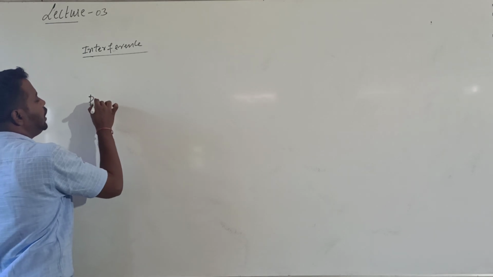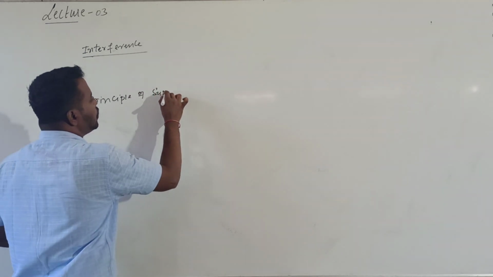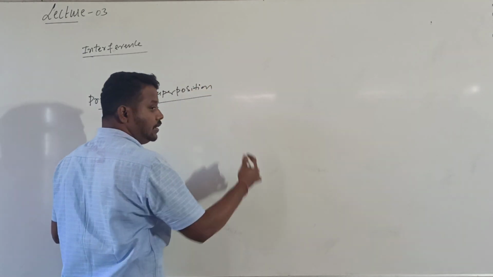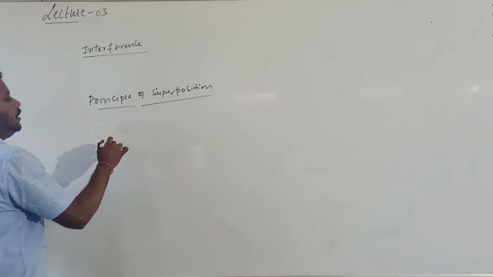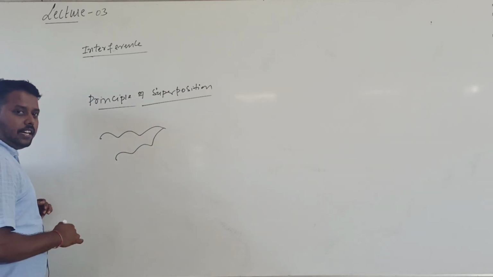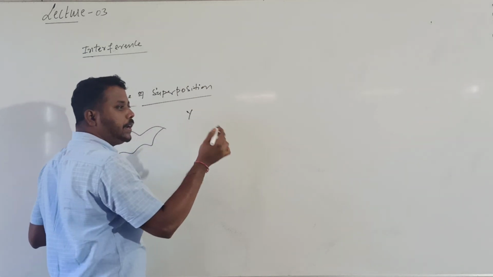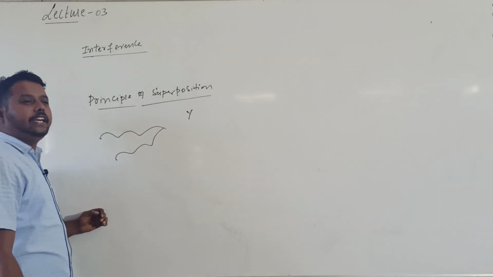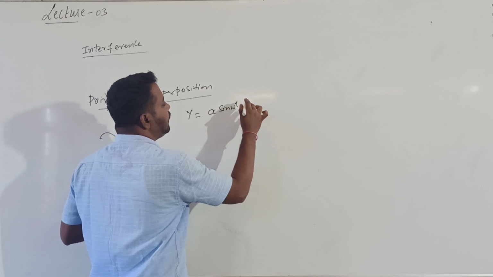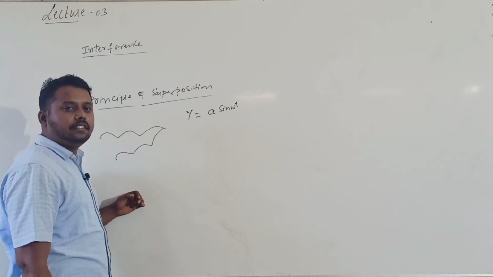Before interference, let me tell you the principle of superposition. What is the principle of superposition? You know this, I think. When two or more waves are reaching a point simultaneously. Generally, a wave can be represented: when a wave is propagating through a medium, it displaces the particles of the medium. The displacement of the wave is given by the formula; if it is a simple harmonic wave, we write y equals a sin omega t. This you studied in first year.